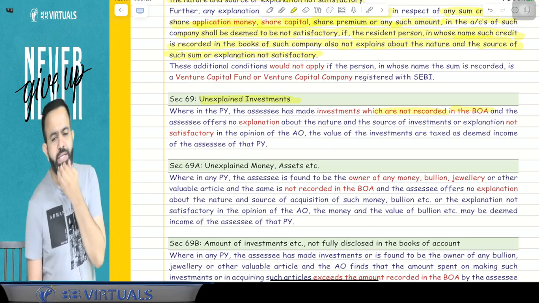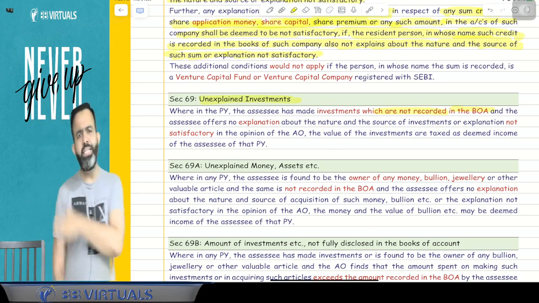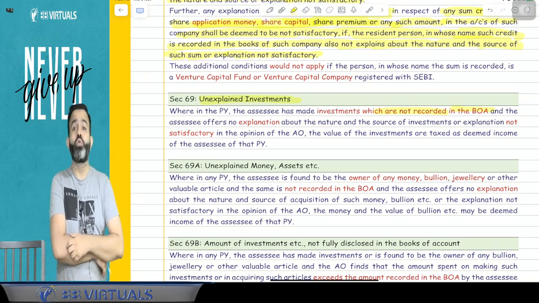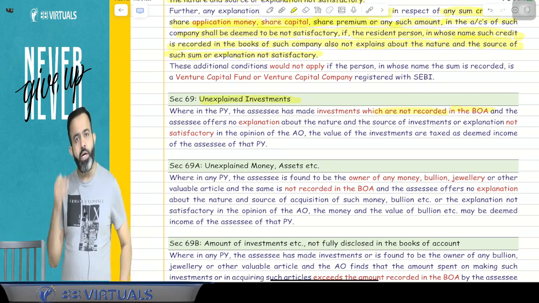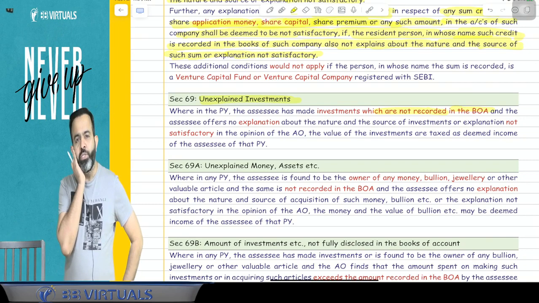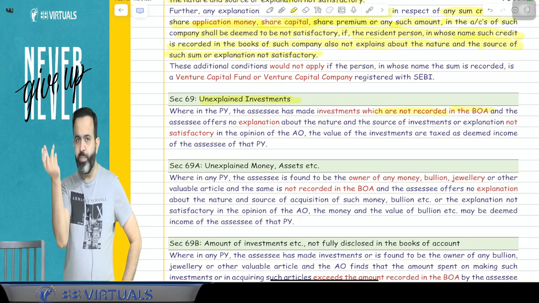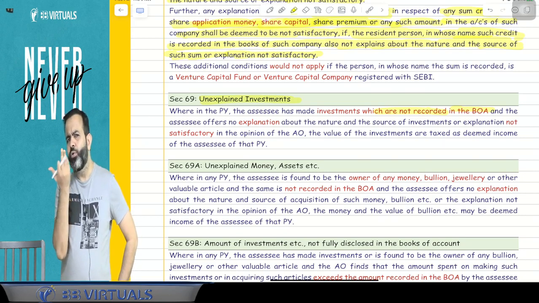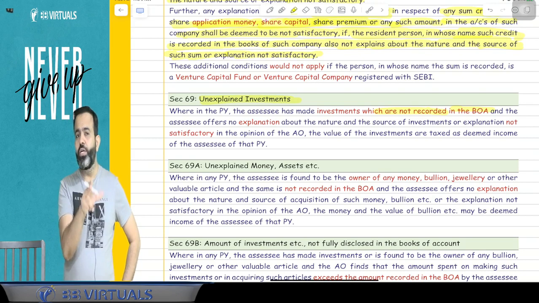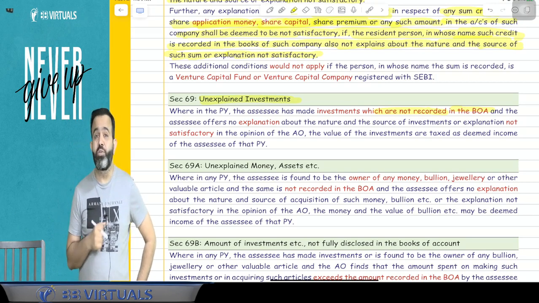For example, in the current year, Nidhi purchased shares of Reliance worth 2 crore. Nidhi has not recorded it in the books of accounts. The department got to know that Nidhi purchased shares of 2 crore. They asked Nidhi where she got this 2 crore, and Nidhi is not able to explain. Then this 2 crore will be treated as deemed income in the hands of Nidhi.